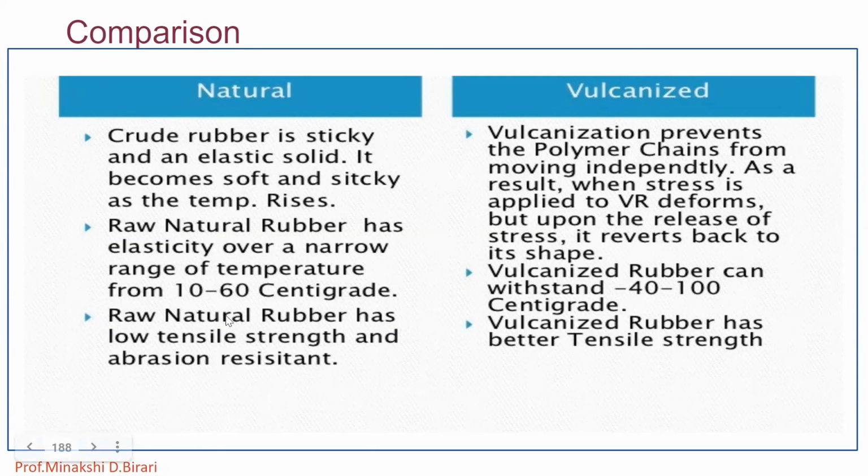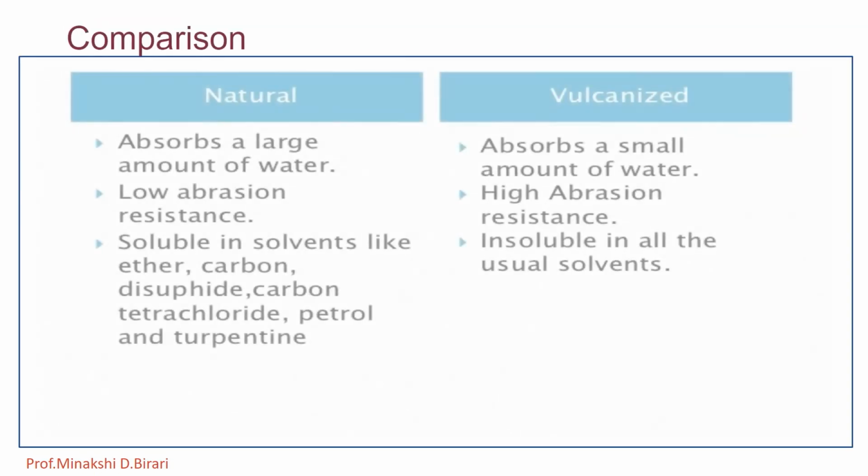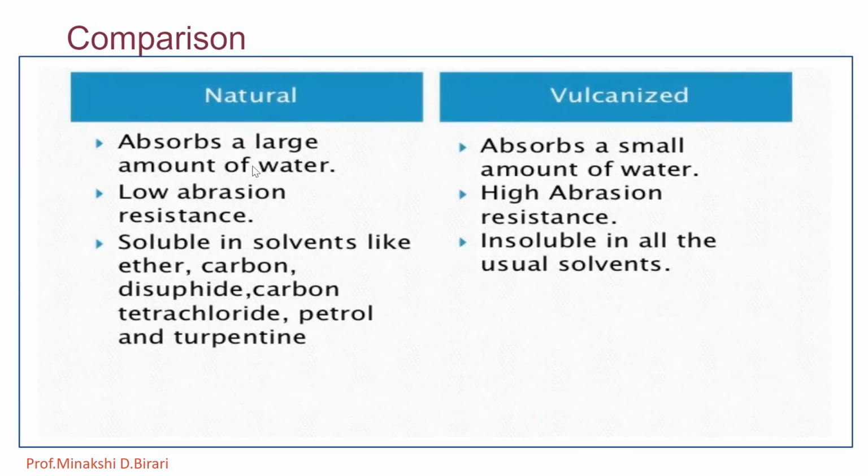Raw natural rubber has low tensile strength and abrasion resistance, whereas vulcanized rubber has better tensile strength. Also, natural rubber absorbs a large amount of water. Vulcanized rubber absorbs a small amount of water. Natural rubber has low abrasion resistance, whereas vulcanized rubber has high abrasion resistance.